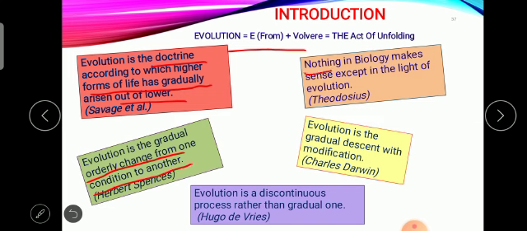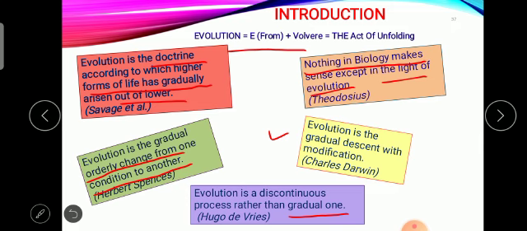Next, nothing in biology makes sense except in the light of evolution. Evolution is a gradual descent with modification. And the last one is, evolution is a discontinuous process rather than a gradual one.